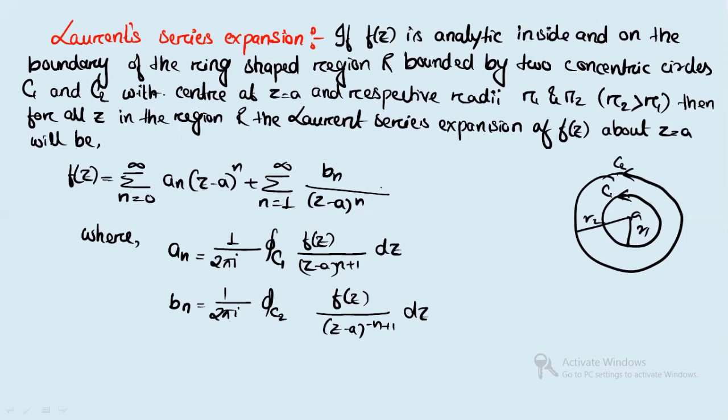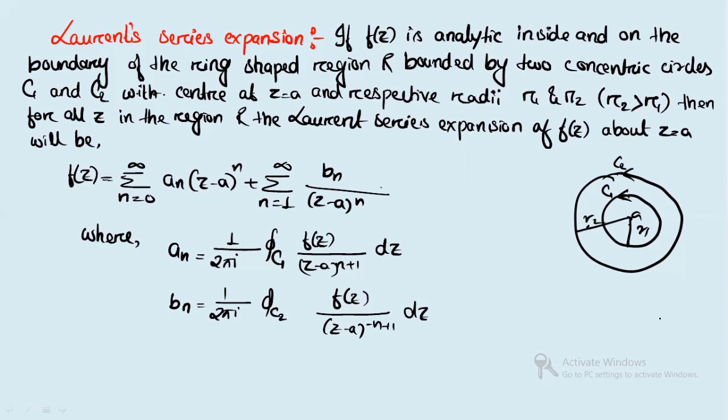The two concentric circles are C1 and C2, the center is z equals A, and the radius R1 is less than R2. Then for all z in the ring-shaped region R, the function f(z) can be expanded about z equals A as this.